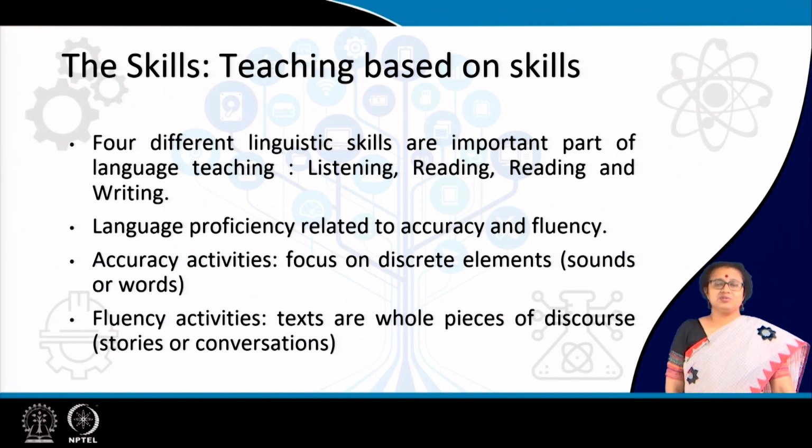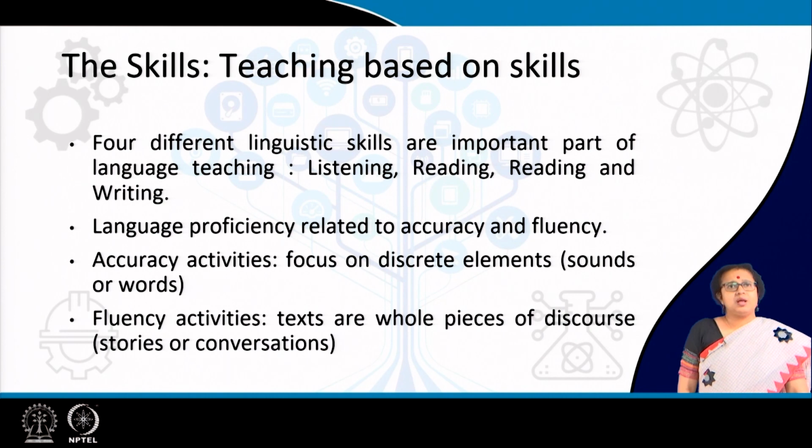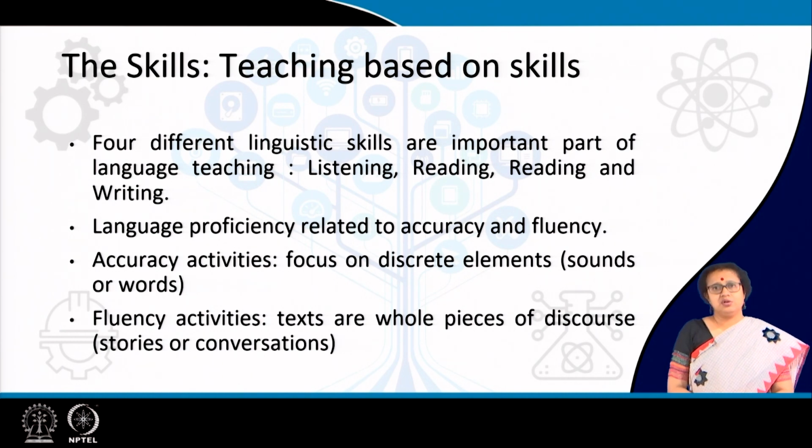When we talk about how proficient the learner is, it will be related to both accuracy and fluency. Accuracy-related activities focus on discrete elements like sounds or words. Fluency activities consider texts as a whole piece of discourse, like stories or conversation.